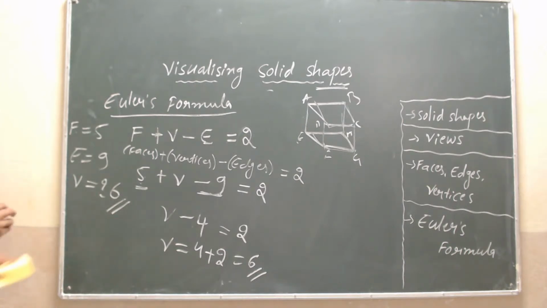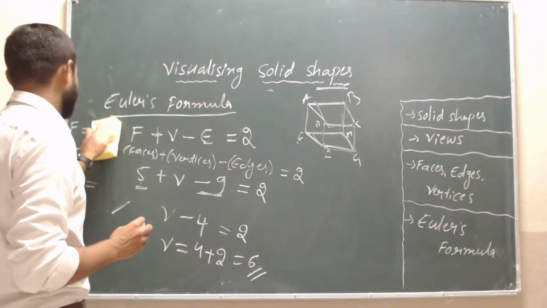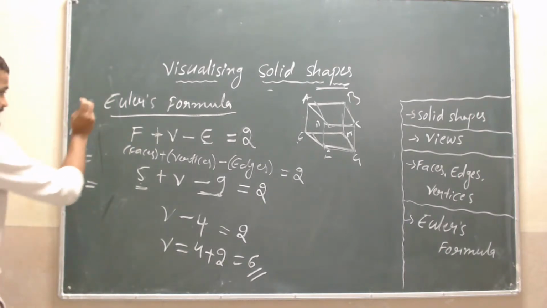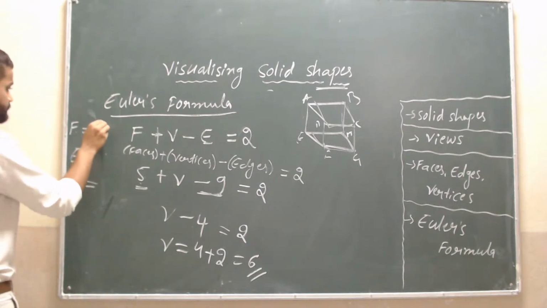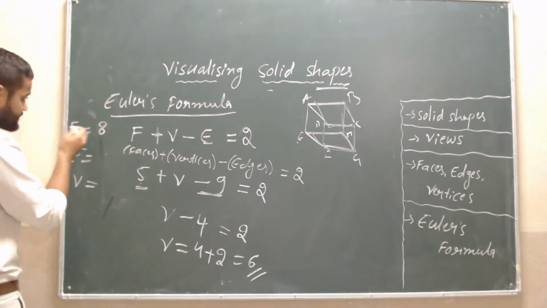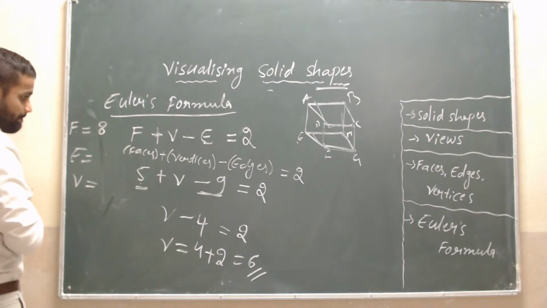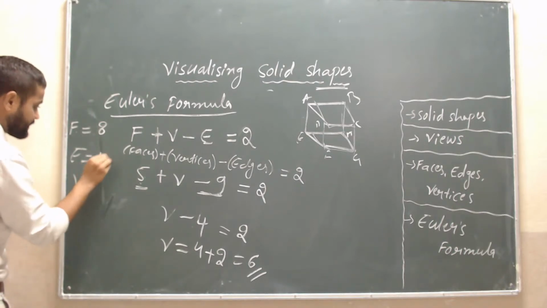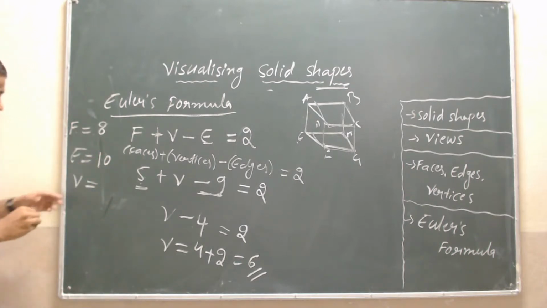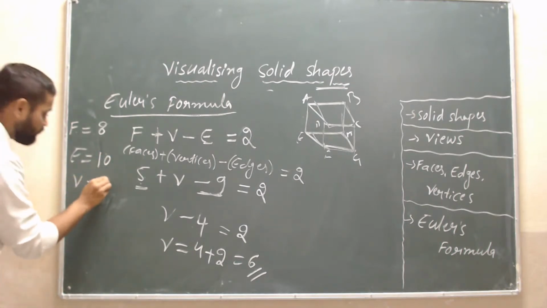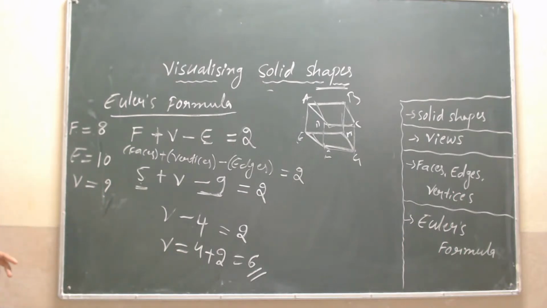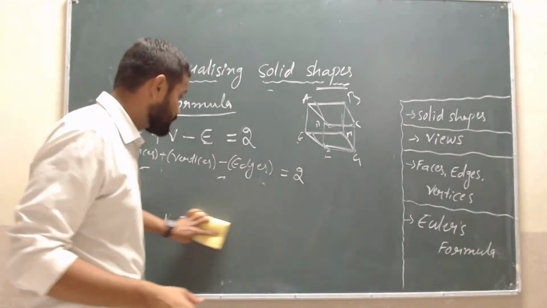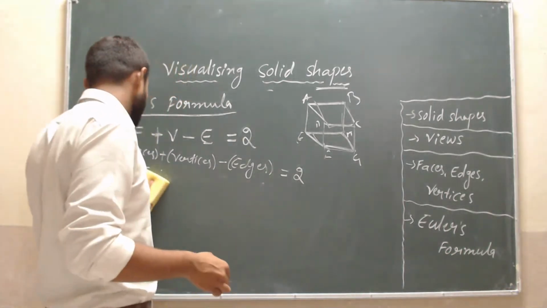So I will give you one more. The faces are 8, and the edges are 10, and find out the value of vertices. Same as it is like this. I don't know what shape of figure we will get or what type of solid shape we will get.